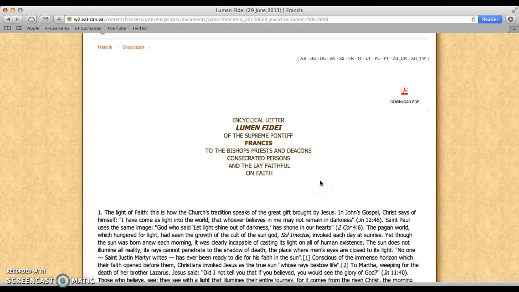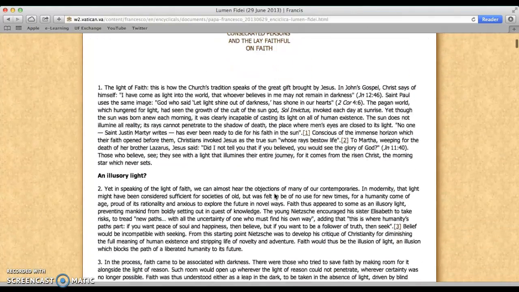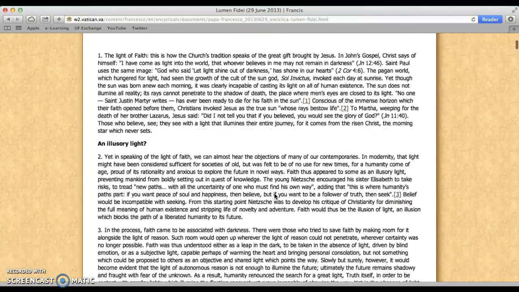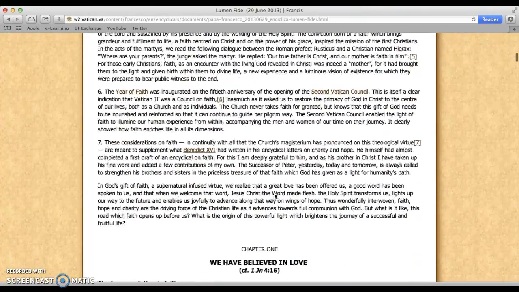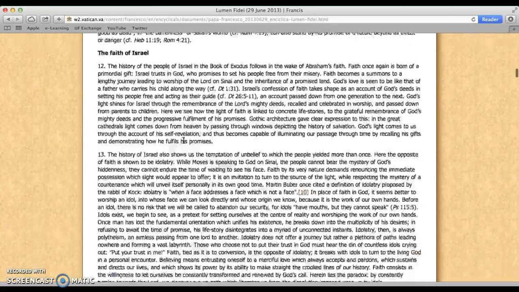I personally really like this one because it is addressed to all people of the church: bishops, priests, deacons, consecrated persons, and lay people. So that's everybody in the church and even outside of the church, so other Christians, and he talks about exactly this: faith. And that's something that's obviously very pivotal to religion and especially the Catholic Church. He talks about a ton of different things in this. So if you have a widespread interest, you definitely could find your niche in this encyclical. They even talk about stuff in the Old Testament. So if that appeals to you, this could be great.